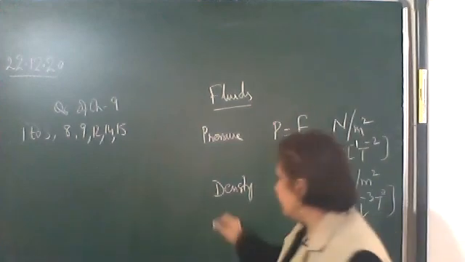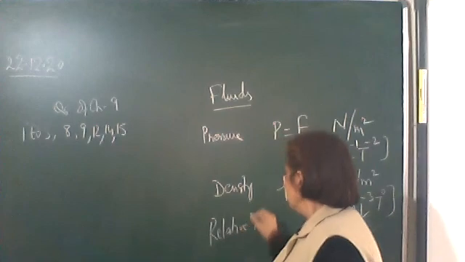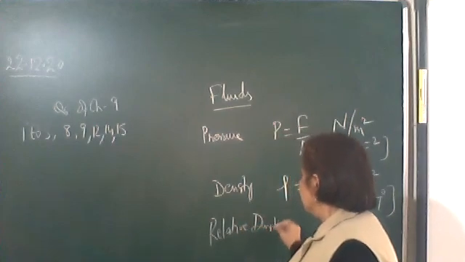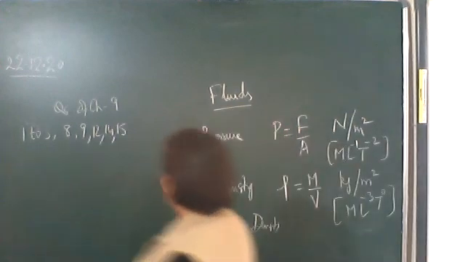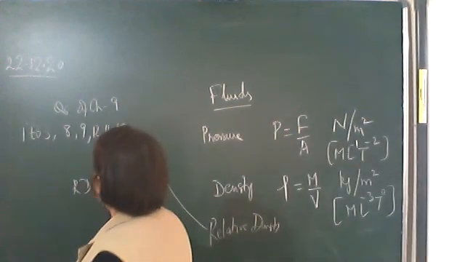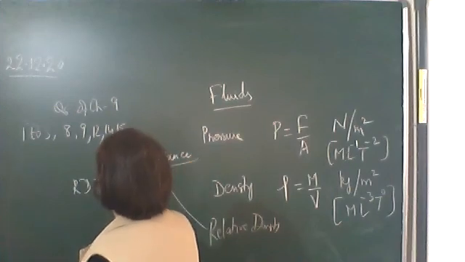Okay, then relative density. Relative density is defined as the ratio of density of a substance to density of water.